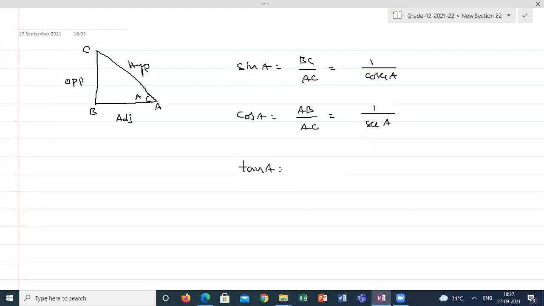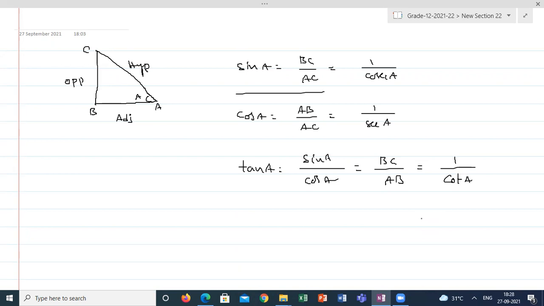Tan A is nothing but the ratio of sin by cos. Like that also you can remember: sin A by cos A, which is opposite side BC by AB. AC will cancel, and BC by AB will become 1 by cot A. This is how we can remember all the 6 ratios in the easiest way. Please, guys, make a note if you want. We'll move to certain questions based on this.